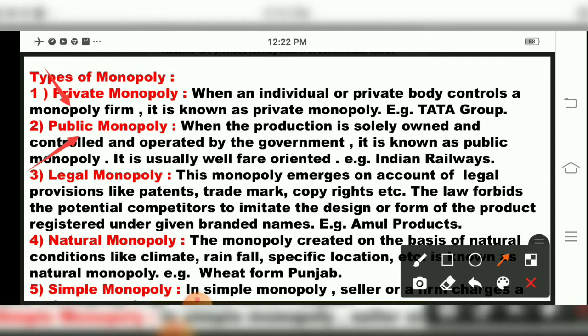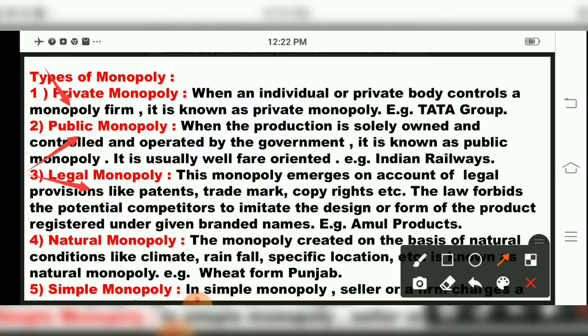An example we also know: the railway comes under what? A government department. So Indian Railways comes under a government department. The government takes care of precautions and whatever new inventions are there. If they want to increase the ticket rate, children, that is all done by the government. That is public monopoly. Then the third, legal monopoly.